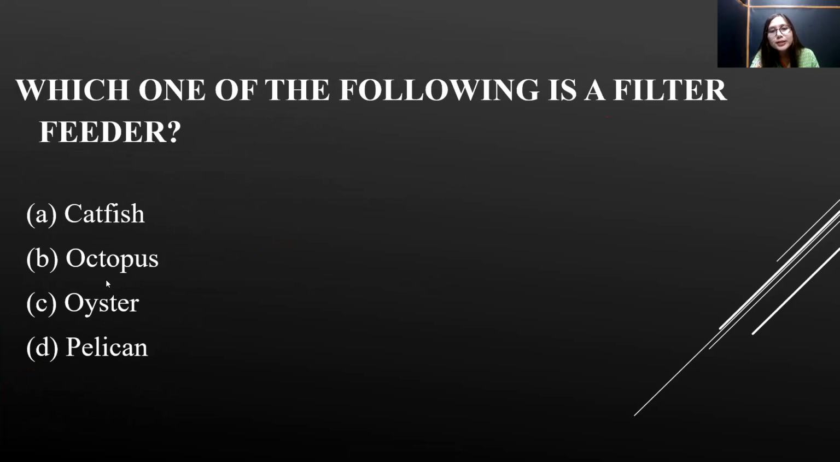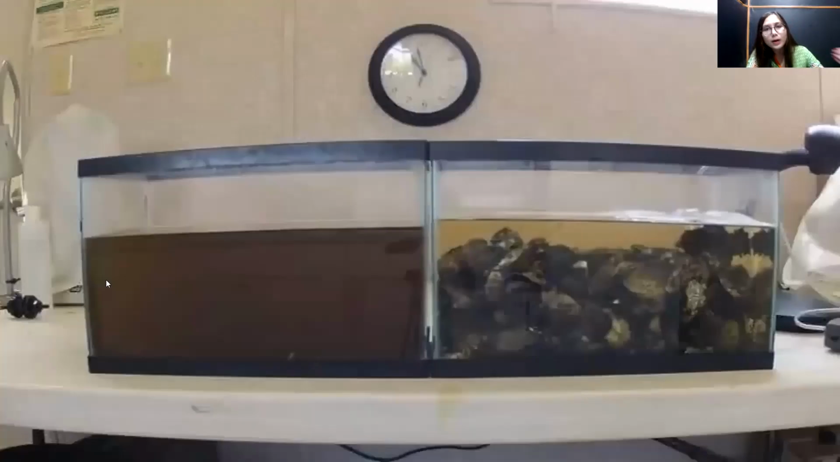Which one of the following is a filter feeder? Now, what is a filter feeder? A filter feeder is an organism that eats on the suspended organic matter present in an aquatic body, and thereby it helps in removal of pollution. It makes the water pollution free, right?